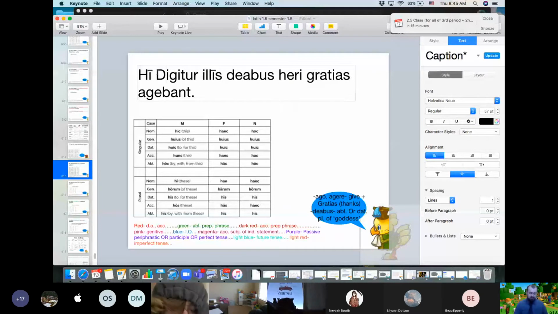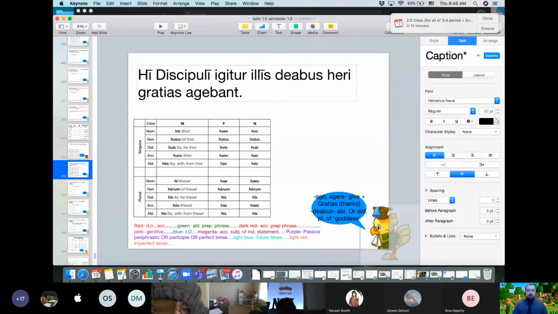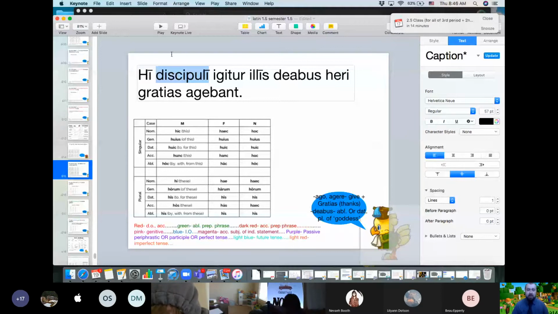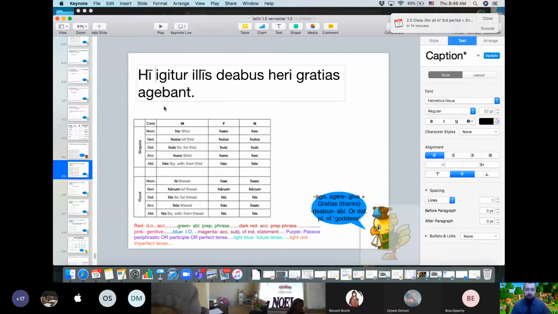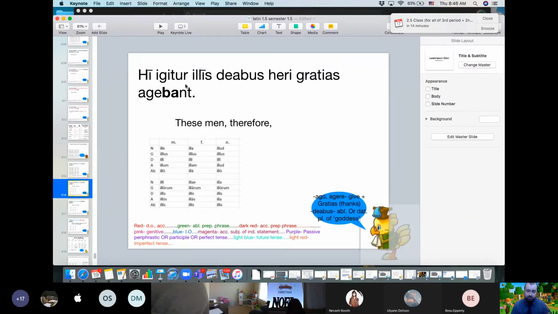These discipuli. If we wanted to say these students, that's how we would say it. He would have a buddy here, and we would translate it as these students. But since there is no noun friend for he near it that has the same case, number, and gender, we need to know what gender it is, and it's masculine, so it's going to be these men.